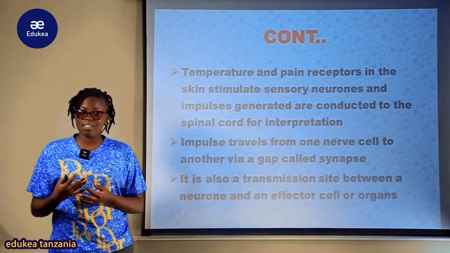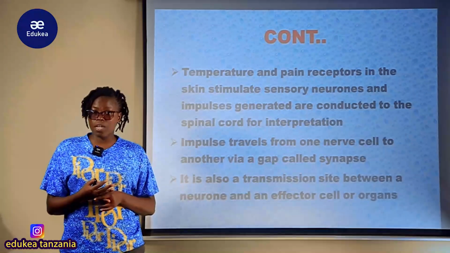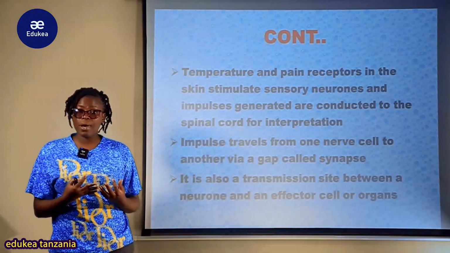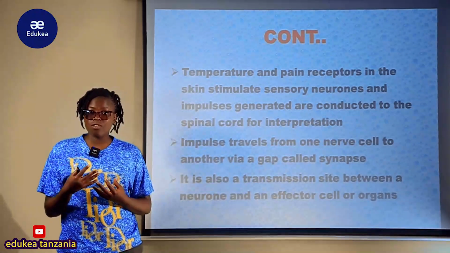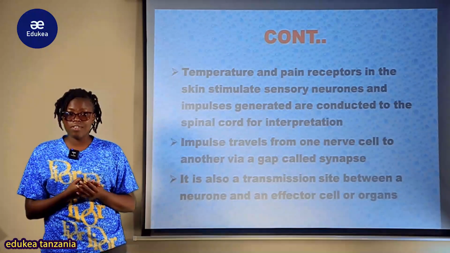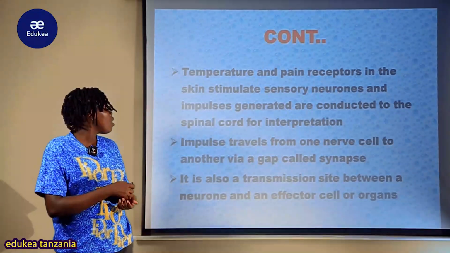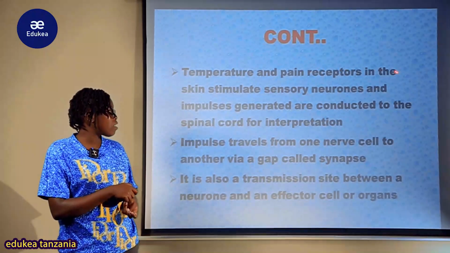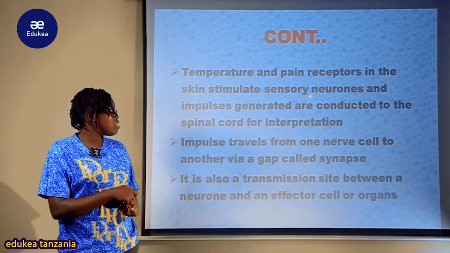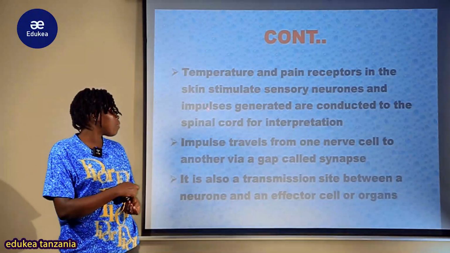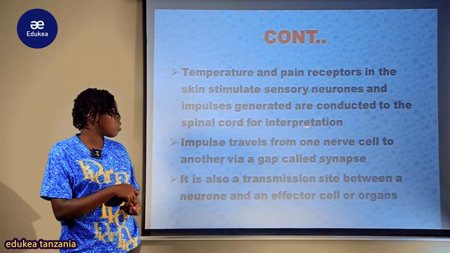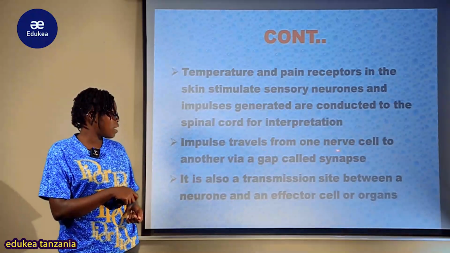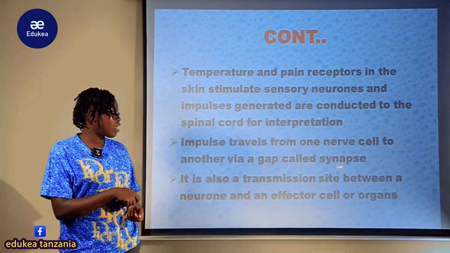to the spinal cord, part of our central nervous system, for interpretation. But when they arrive there, they are relayed by the relay neuron within the central nervous system, which is the spinal cord, where the temperature and pain receptors in the skin stimulate the sensory neuron and impulses generated are conducted to the spinal cord for interpretation. After that, the impulses travel from one nerve cell to another via the gap called synapse.